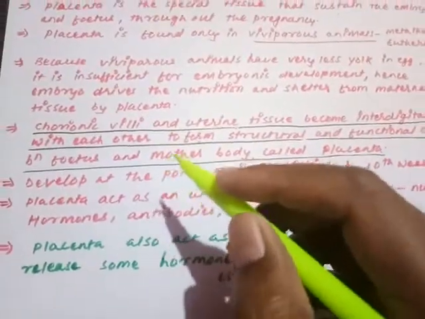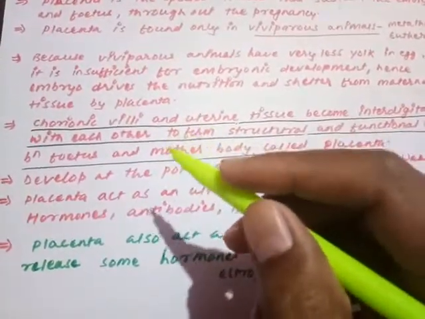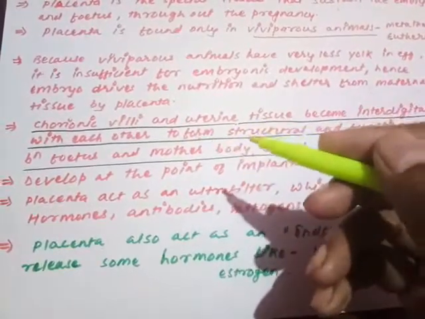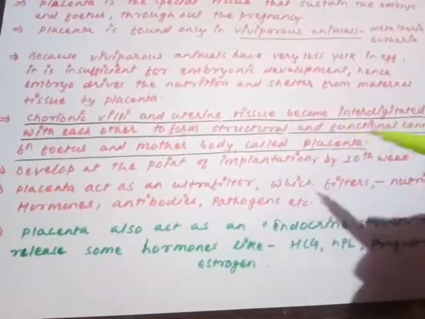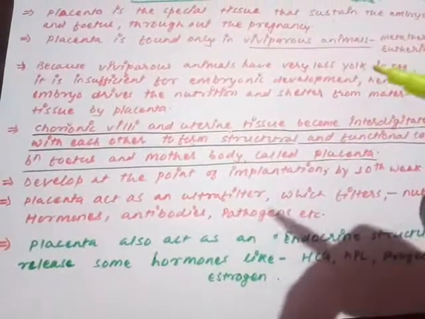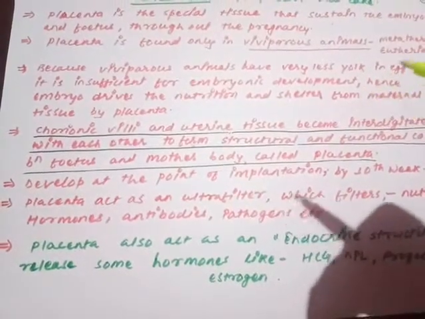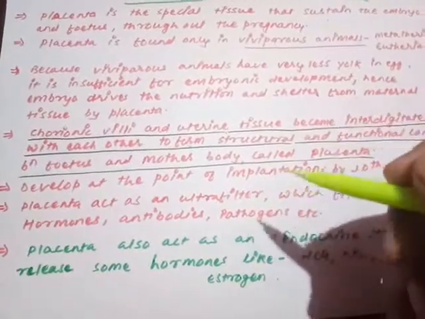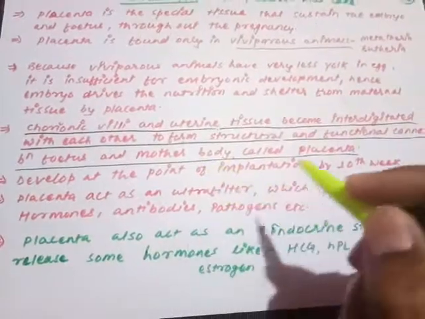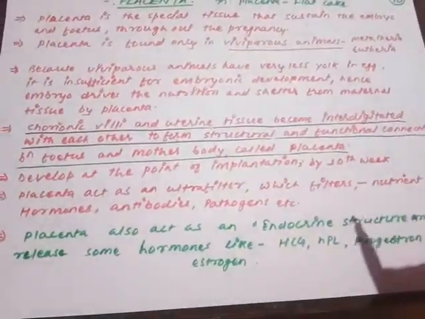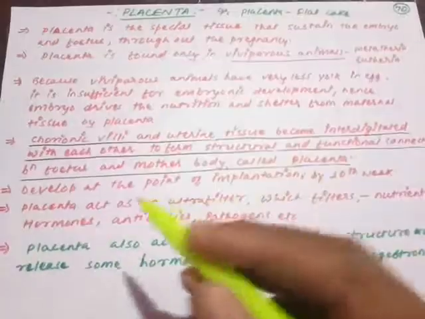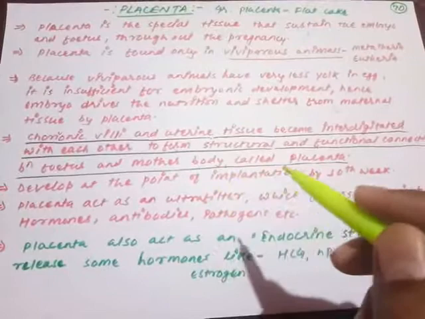Now listen carefully. Chorionic villi, just now we have discussed in the diagram only, chorionic villi, finger-like projections, develop from the surface of the chorion, and the uterine tissue become interdigitated, that I have already explained. They get entangled with each other, interdigitated, like two sets of fingers entangled with one another. So chorionic villi and uterine tissues become interdigitated with each other to form a structural and functional connection, not only structural but also a functional connection between the fetus and mother, that is called placenta.